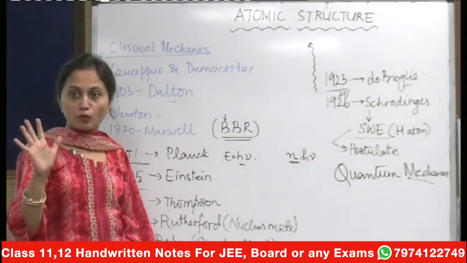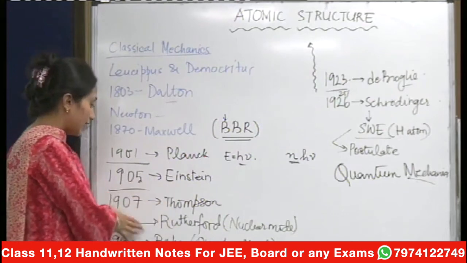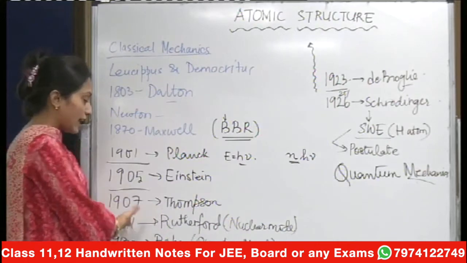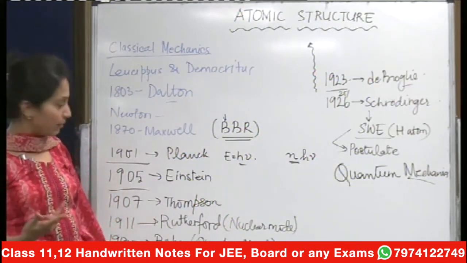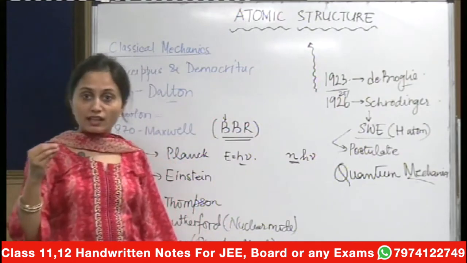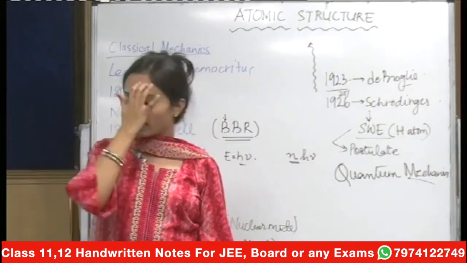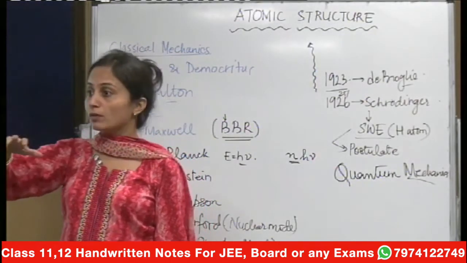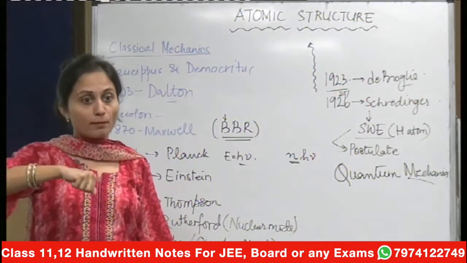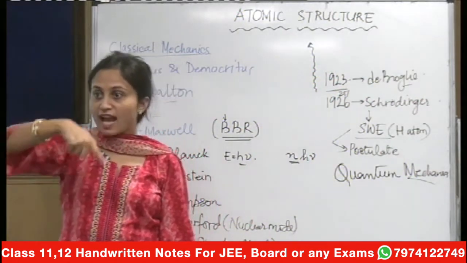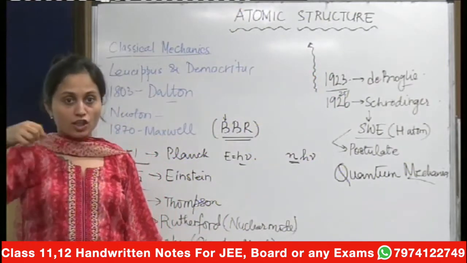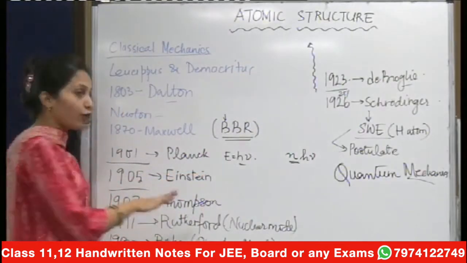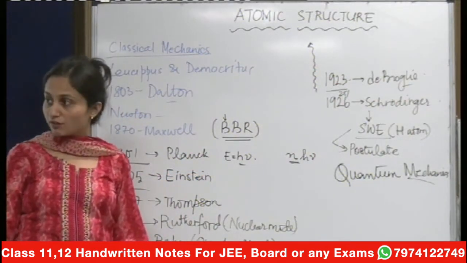This is the explanation of the photoelectric effect. Then in 1907, Thomson gave his plum pudding model, which was again not a successful model. In 1911, Rutherford talked about the nuclear model, wherein he performed his alpha ray scattering experiments that we will talk about. Why a nuclear model? Because he talked of a separate subatomic particle, the nucleus, with the electrons revolving around it. You had the nucleus in the middle and the electrons revolving around it. Rutherford also could not explain certain things like the stability of the atom.